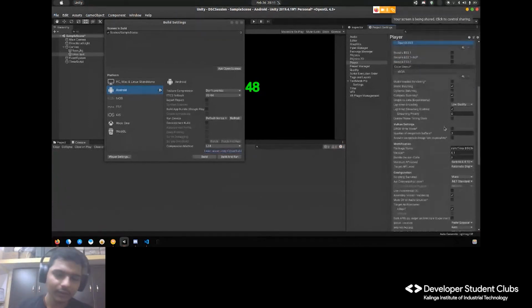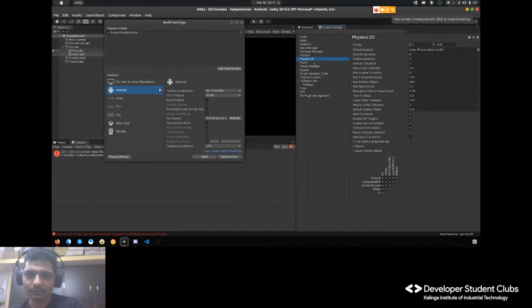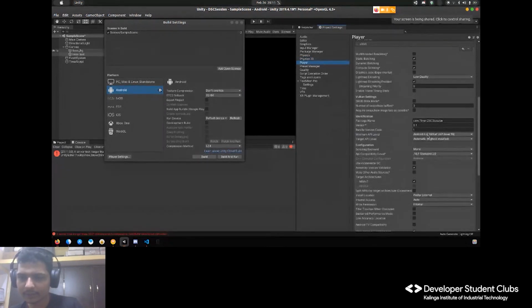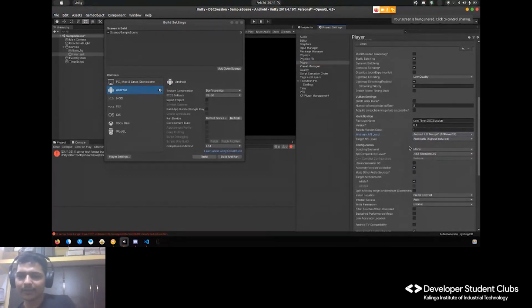Something happened with the Vulkan. Sometimes on Ubuntu it gives vague errors. Okay, again, player. So the minimum level API you have to define here. Let's go with Nougat. This basically defines on which devices it should run and on which devices it should not. So the minimum I have set to Nougat, and the target API could be anything, the highest.